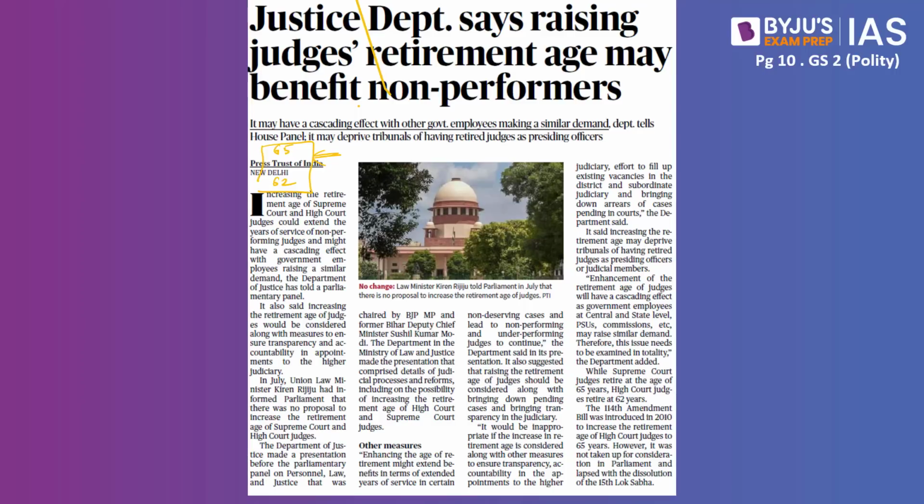That's the first disadvantage. Second disadvantage is if this particular process of increasing the retirement age happens, this can also have the cascading effect as well, whereby you would have the government employees who may go on the strike, and they may also appeal for increasing the retirement age of the government employees. So if you do it for the judiciary, the High Court and the Supreme Court, then you will have the government employees who would also request for the same. So this will be cascading effect. So new jobs and new people will not be part of the system.